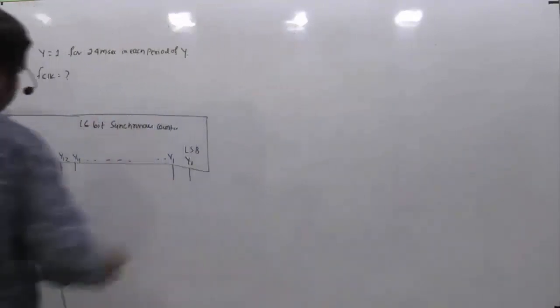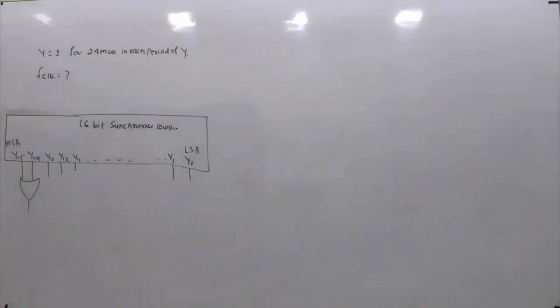So basically we can draw this block diagram. If you see, it's a 16-bit synchronous up counter, right? It's a 16-bit synchronous up counter. It is said that the 2 most significant bits are ORed. That means the outputs of the 2 most significant bits are given to an OR gate, and it is said that the output of the OR gate, this is what y is, okay?